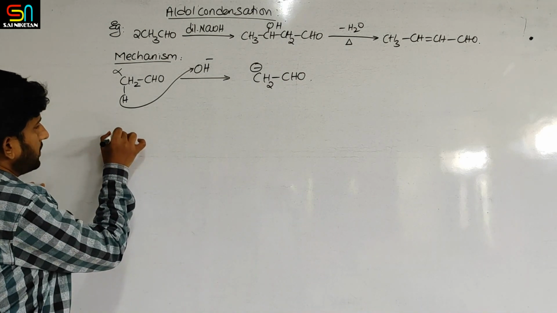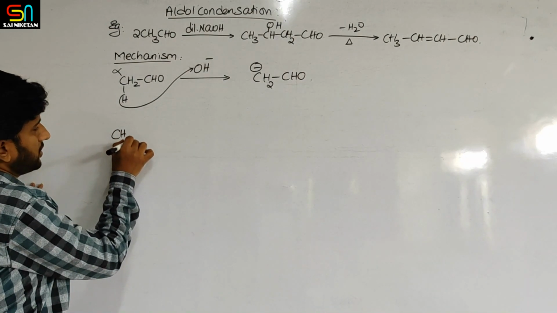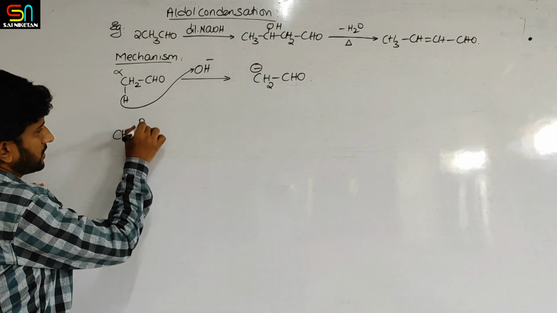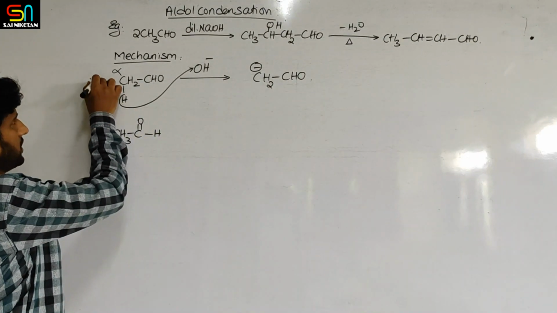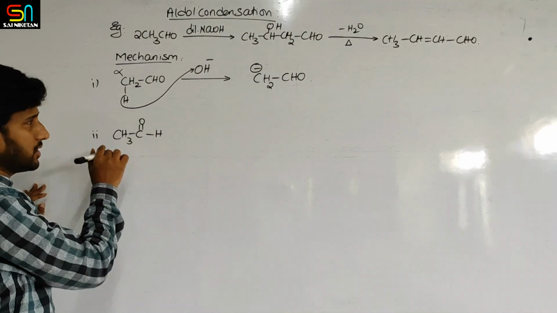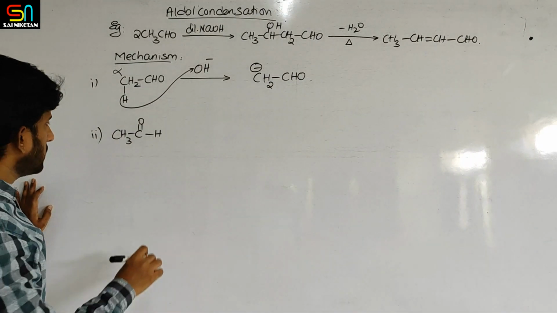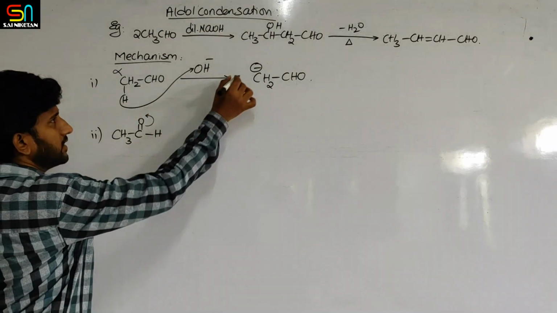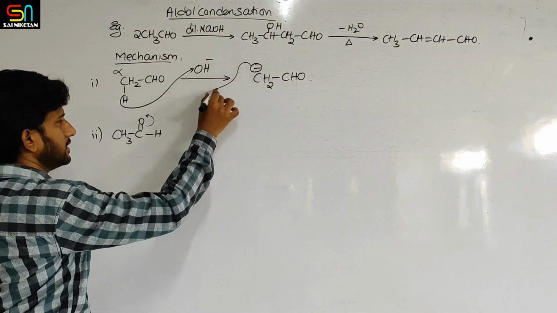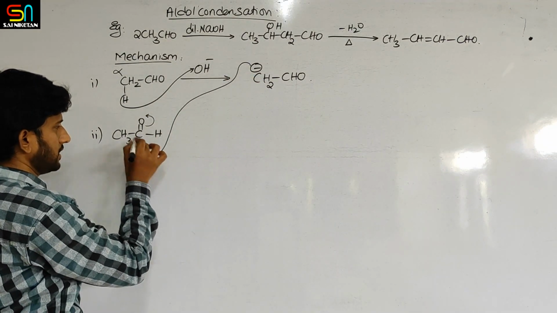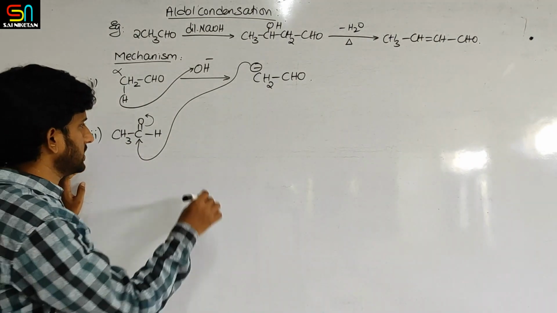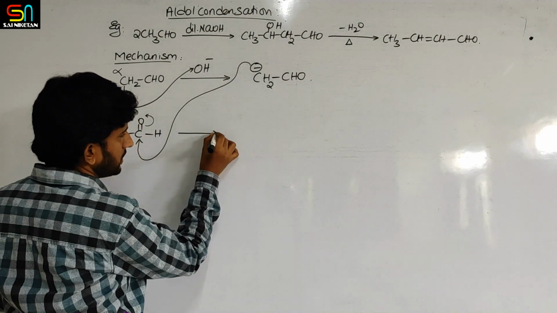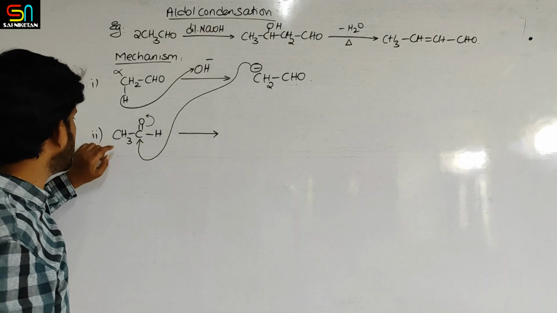In the next step, I am taking another molecule of acetaldehyde. Okay, this is first molecule. Now this is second molecule. What happens in this case? This pi electron shifting here, and this one attacks on the carbon electrophilic center. So here the reaction I am writing like this.